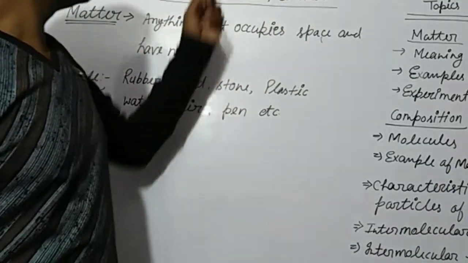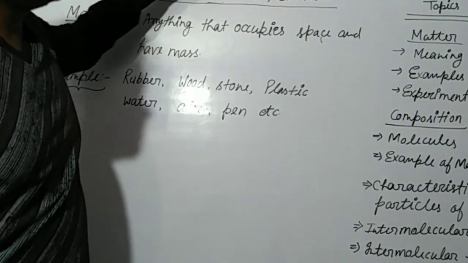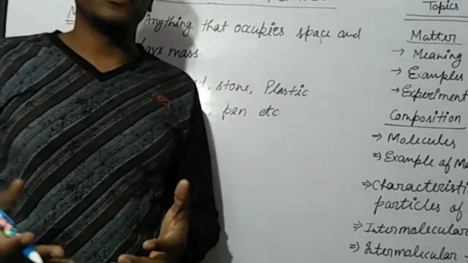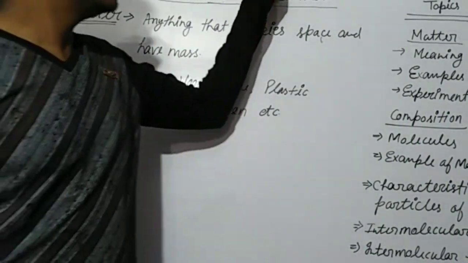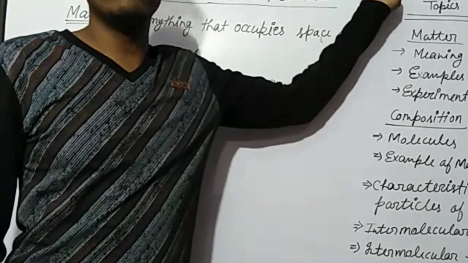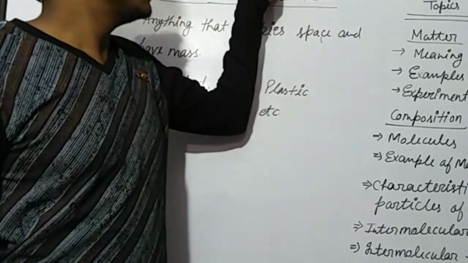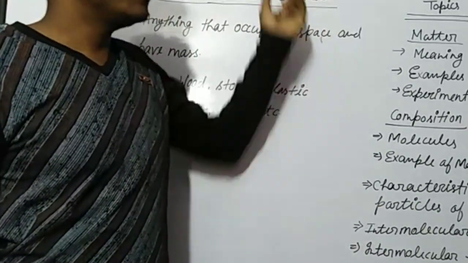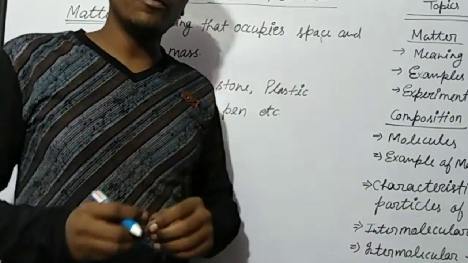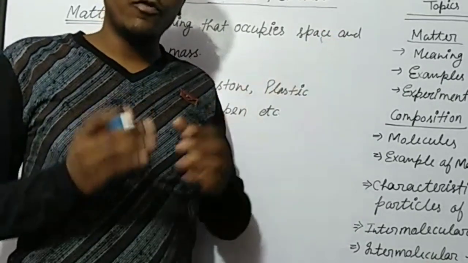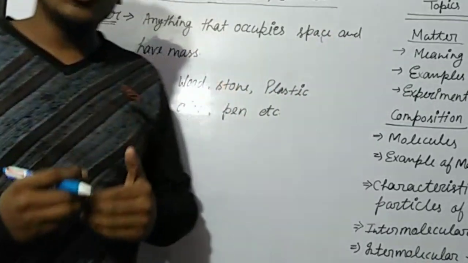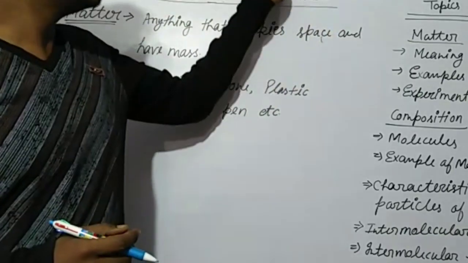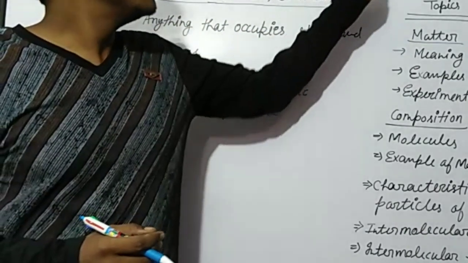Okay, now physics. So what is physics? Physics is the systematic study of matter. What is systematic study of matter? Systematic means in a way from zero to top, from minimum to maximum. That is the systematic study of matter.